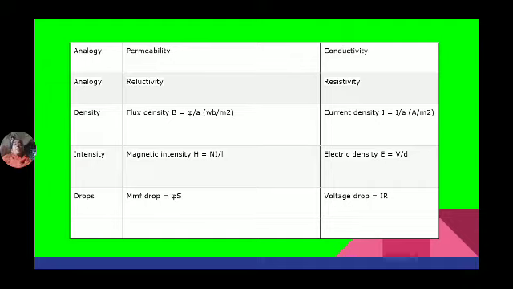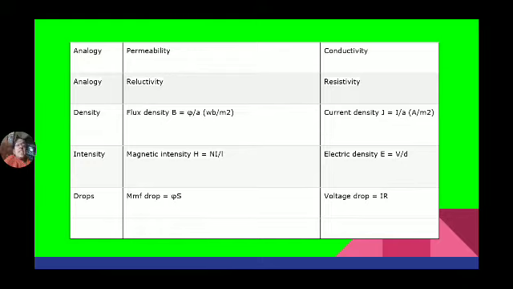Reluctivity is nothing but resistivity. Reluctivity is equal to reluctance, but it is the reluctance of a material having unit length and unit cross-sectional area, whereas resistivity is also equal to the resistance of a material having unit length and unit cross-sectional area.